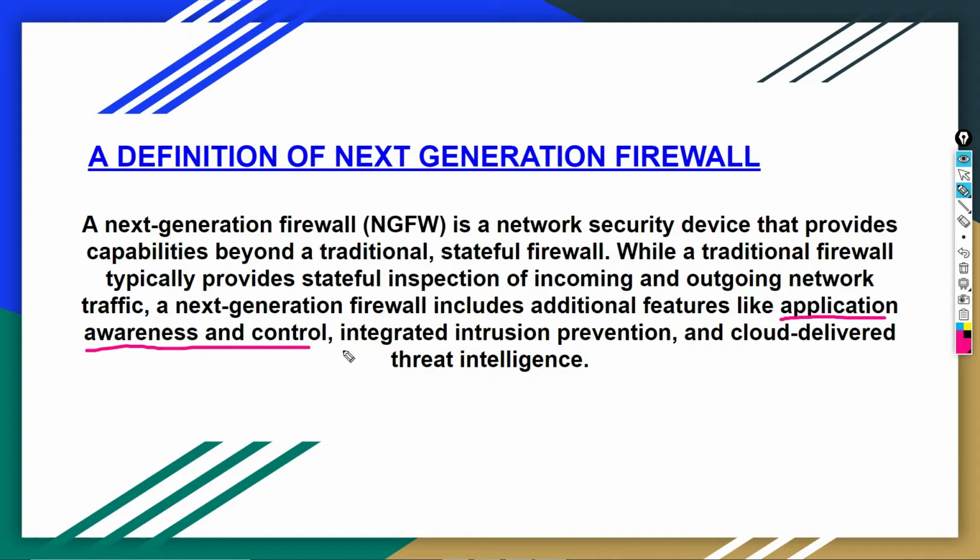Now, what do we mean by integrated intrusion prevention? There are a lot of threats which are prevented by integrated intrusion prevention, and these are DoS attacks, DDoS attacks, various types of exploits, worms and viruses. An intrusion prevention system is a form of network security that works to detect and prevent identified threats. Now, what does it do? The integrated intrusion prevention reports these events to the system admin and takes preventive action such as closing access points and configuring firewalls to prevent future attacks.